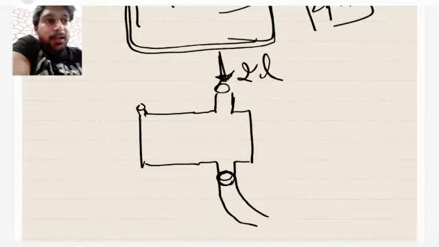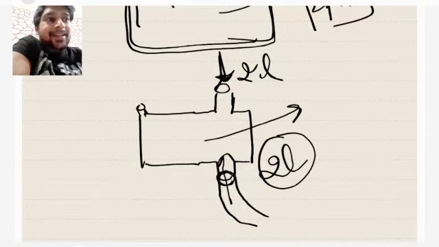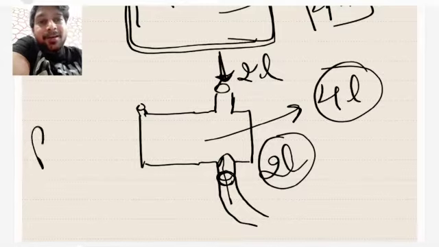So let's take some water from here, like 2 liters of water I am putting from here. I'm filling the container with 2 liters of water from this hole, and simultaneously I am putting 2 liters of water from this hole. So how much water do you think is going to get inside the container? I think the water inside the container again will be 4 liters. Am I right or wrong? I think I am right.